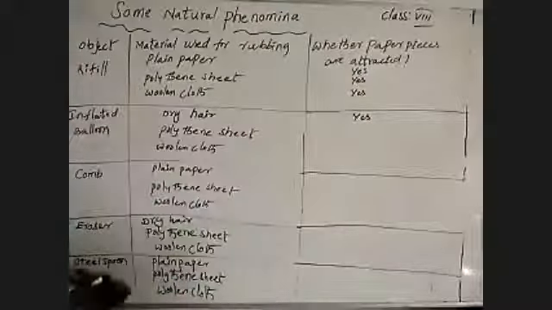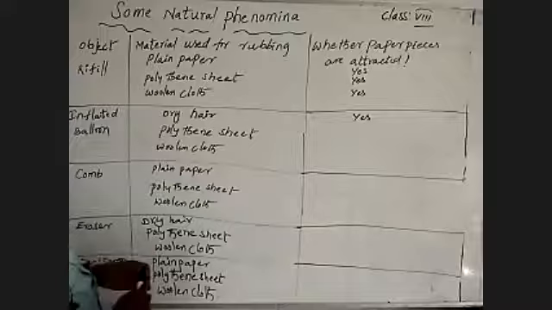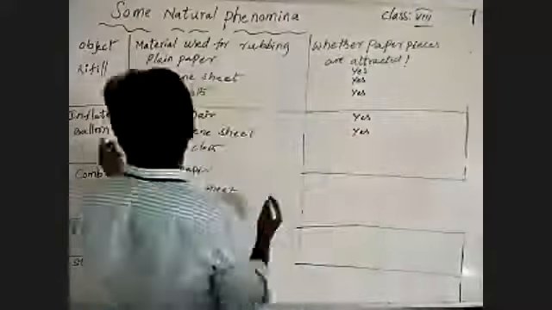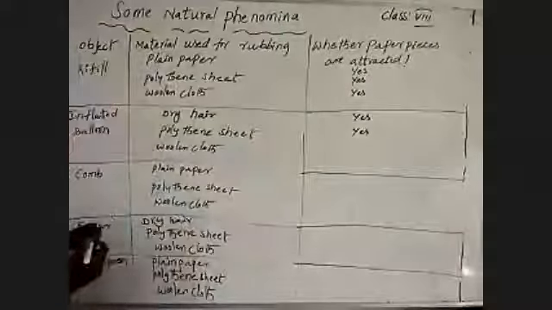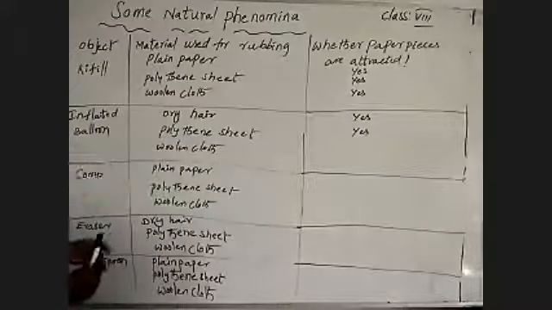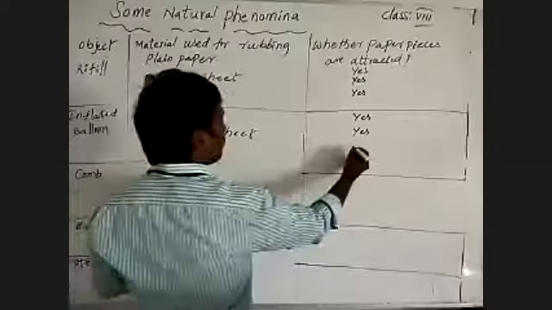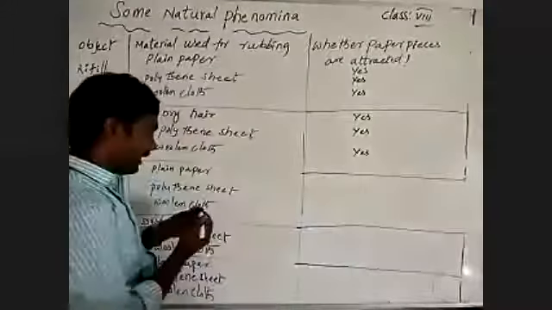One more thing: when the balloon is rubbed on the polythene sheet, after rubbing, by bringing it to the pieces of paper, we observe the pieces of paper are attracted to the balloon. Attracted or not? Yes, attracted. And the same by rubbing on woolen cloth, the pieces of paper are attracted to the balloon.